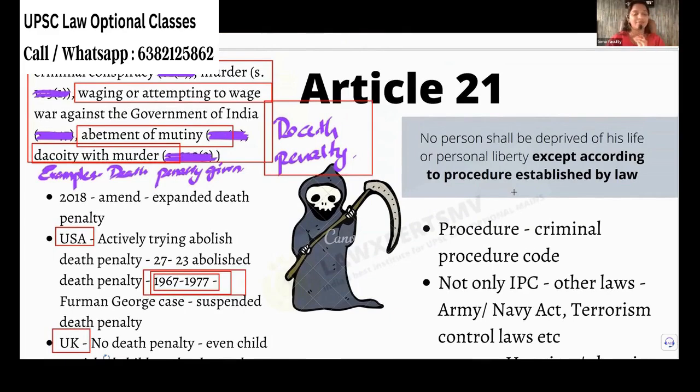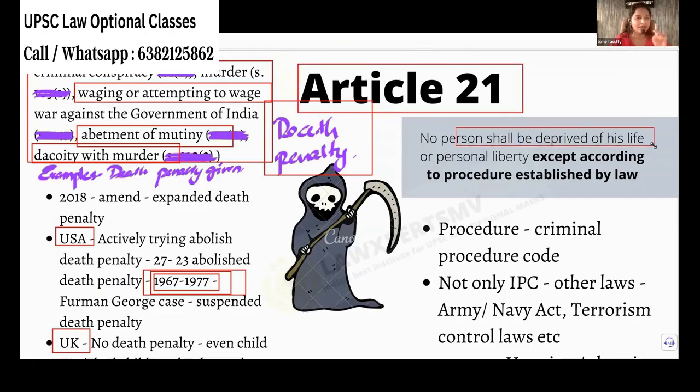I will advocate for death penalty, but we will see what the legal points are. If you're talking about legality of death penalty, you have to touch Article 21. It gives you right to life and personal liberty, but it is not an absolute right. You cannot do anything in the name of freedom of life.